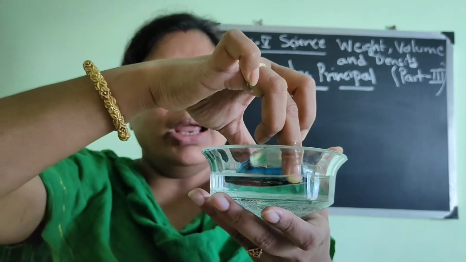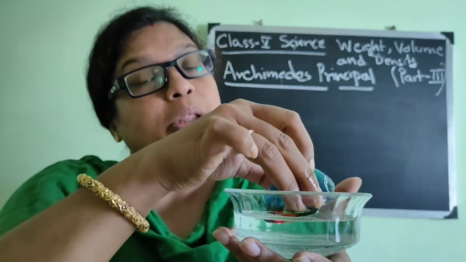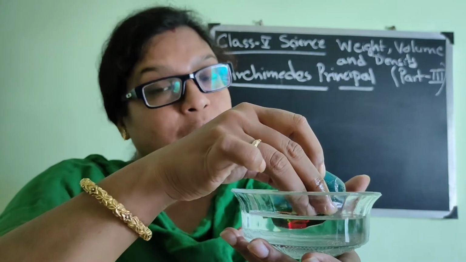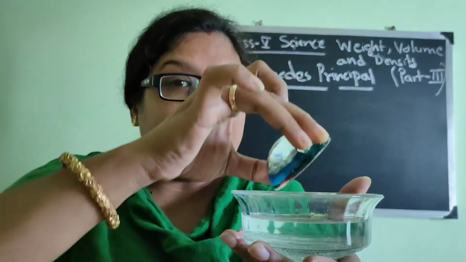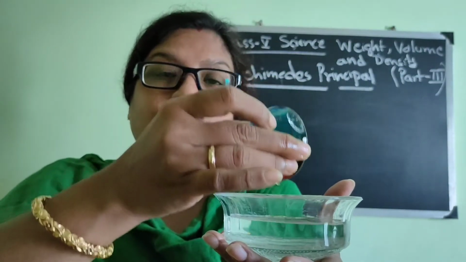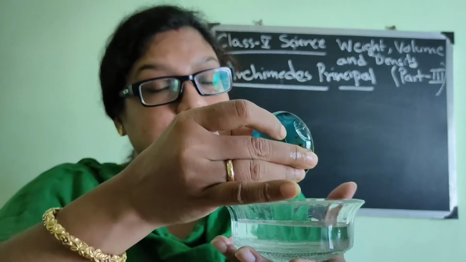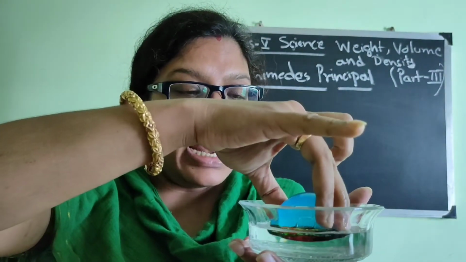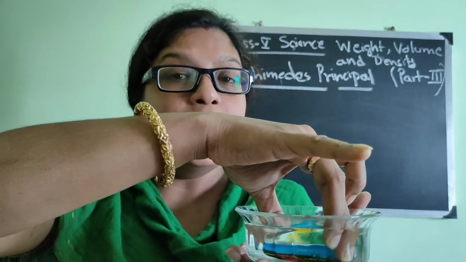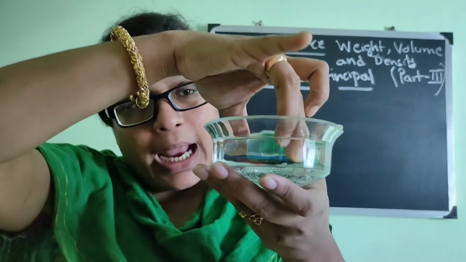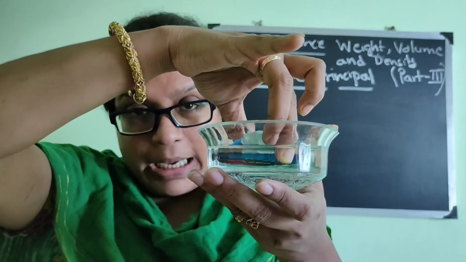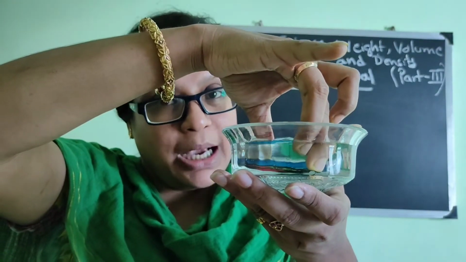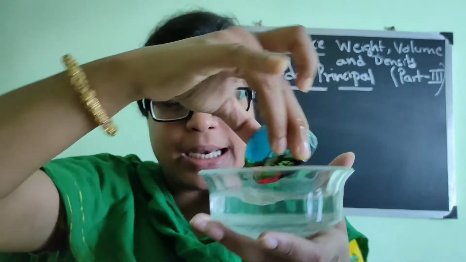Okay, you do this experiment in your home after my class finishes. You take a stone or anything heavier which is denser, whose density is more than the water, and it will sink. You take it and put it inside the water. What will you feel? You will feel that the weight of that particular object has become less. What is the reason behind it?